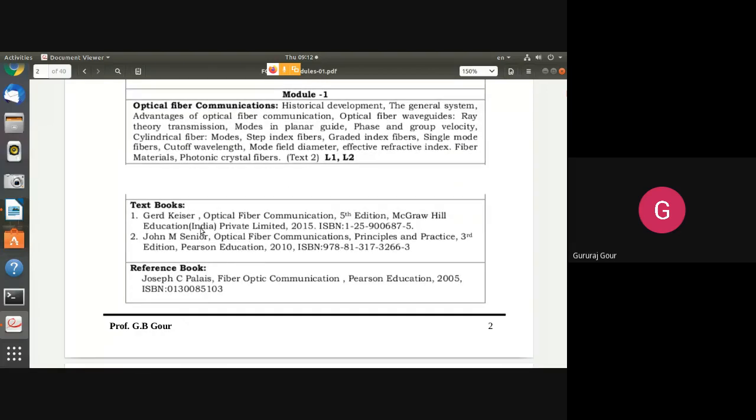So this is the main textbook, guys. Kaiser, Optical Fiber Communication, 5th edition, TMH 2015. So Kaiser is the main textbook which is going to cover most of the portion or modules here. So here you can see Module 1 is prescribing Text 2, that is Senior. That book is also available in the library.